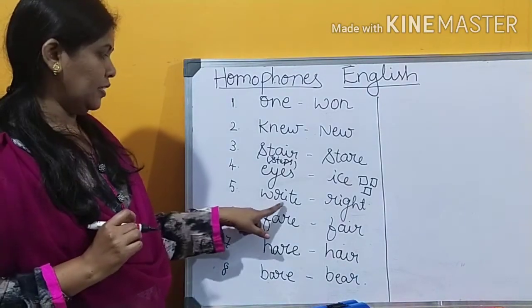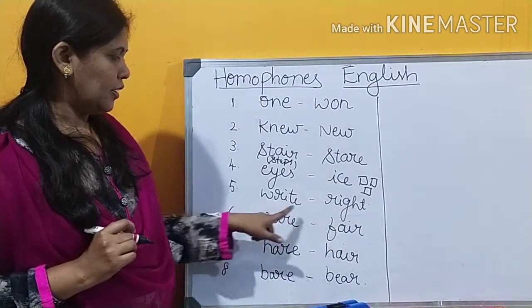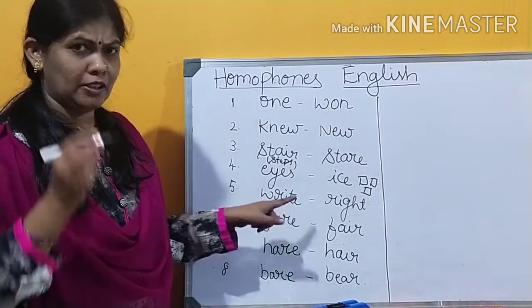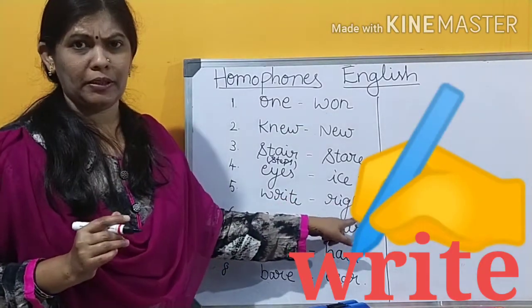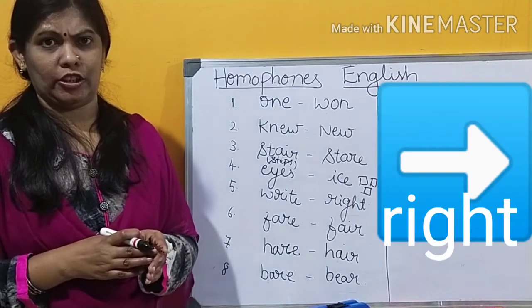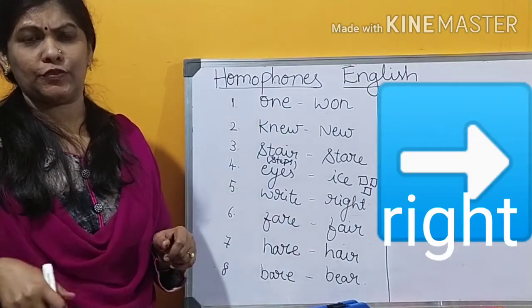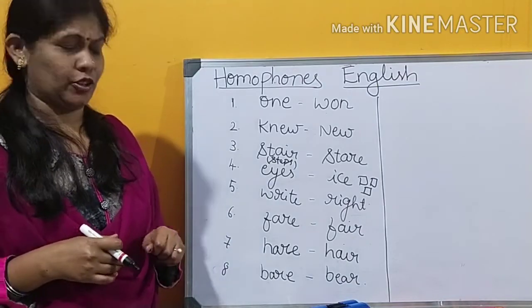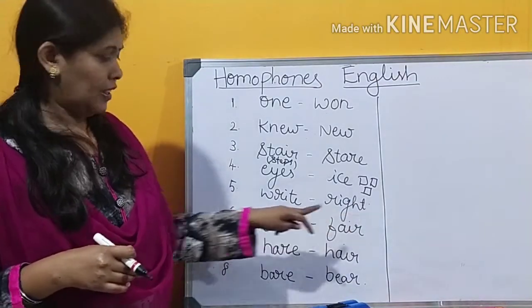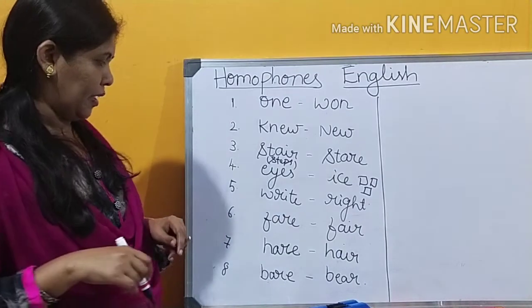Coming to the fifth one, write, right. W-R-I-T-E, write, means to write something. R-I-G-H-T, right, shows the direction. While doing march past, we will say left, right, left, right. Right is the direction. This right means direction. This write means to write something.